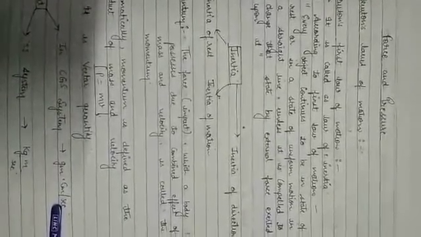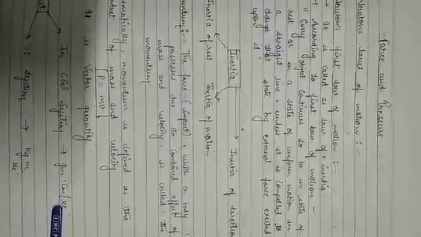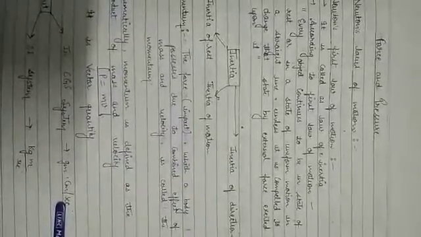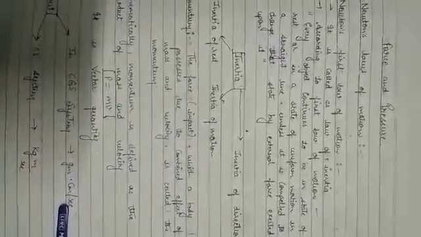So from the first law of motion we have: every object continues to be in a state of rest or in a state of uniform motion in a straight line unless it is compelled to change that state by an external force exerted upon it. So if you want to change the state of a body, meaning if it is at rest and you want that object to be in motion, you have to apply some external force, and if the object is in motion and you want to stop it, you have to apply some external force. This is basically Newton's first law of motion.